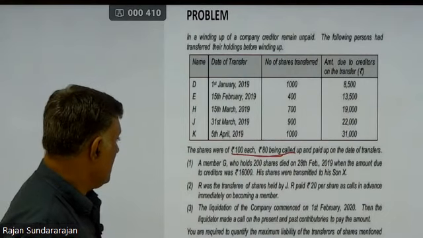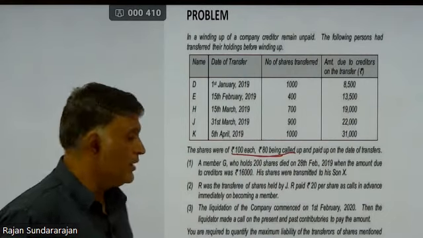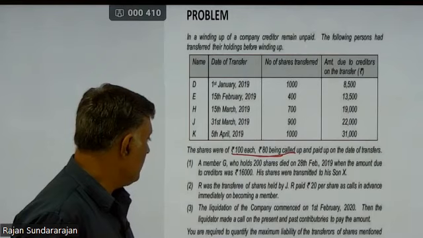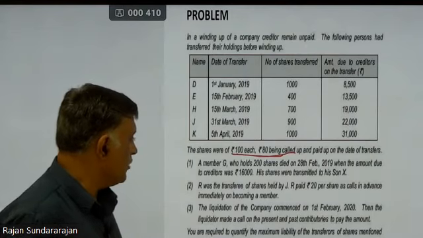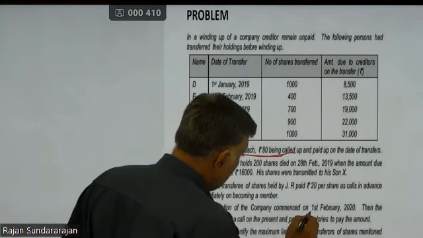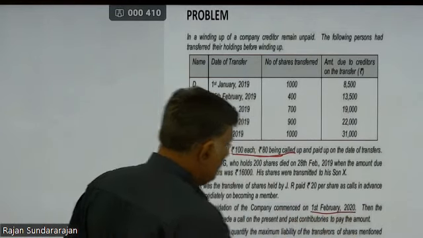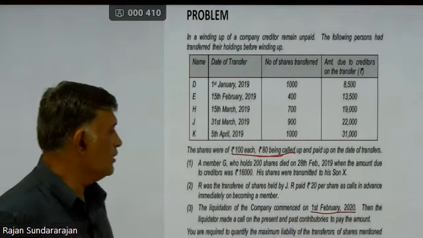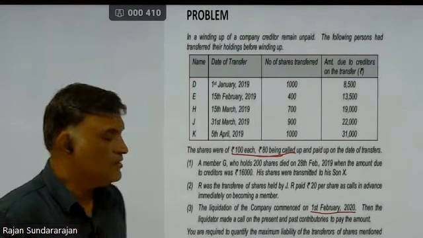The liquidation of the company commenced on 1st of February 2020. Then the liquidator made a call on the present and past contributories to pay the amount. Very important information: the date of commencement of winding up, 1st of February 2020. So, B list of contributory.